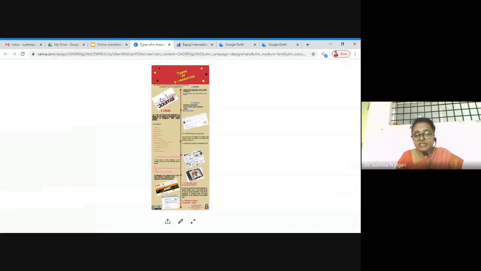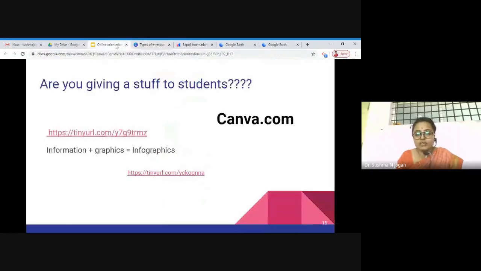As we know, there are many types of e-resources. It may be e-books, e-journals, e-magazines, e-references, and also I have put some graphics related to the particular type of e-resource, and all 8 types of resources I have brought into 1 particular page. So you can even create this type of information graphics for the students with the help of canva.com.